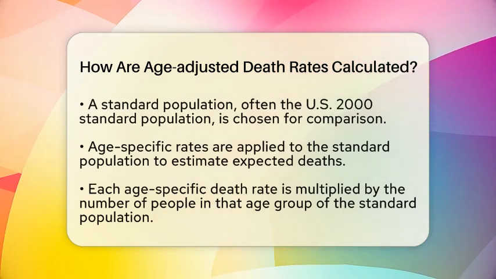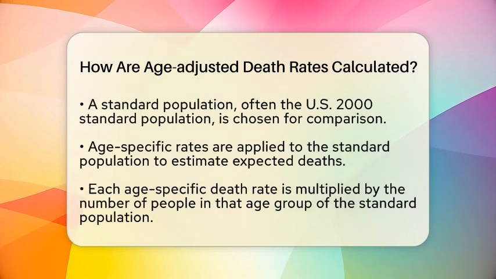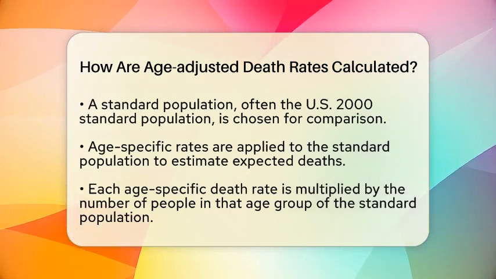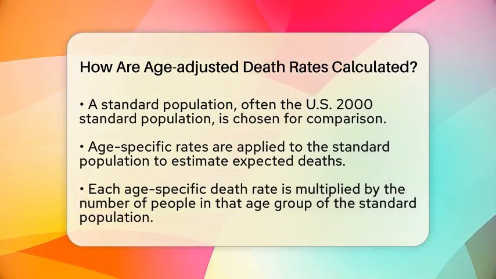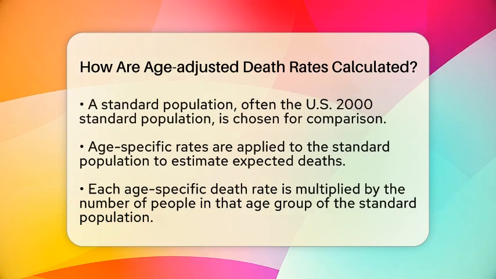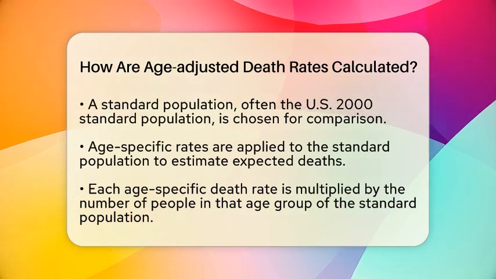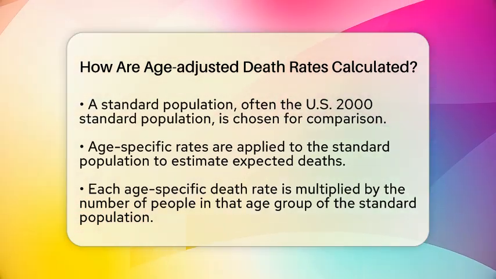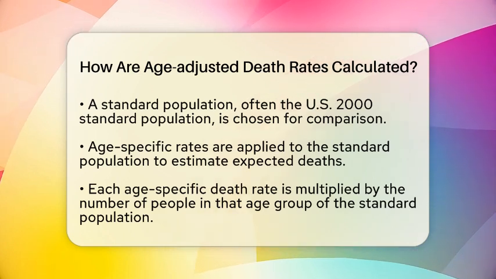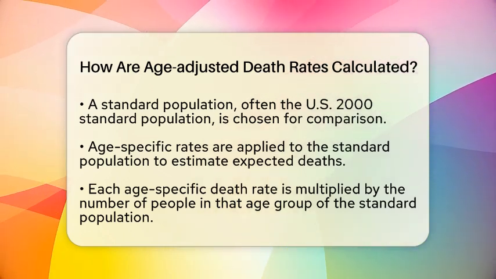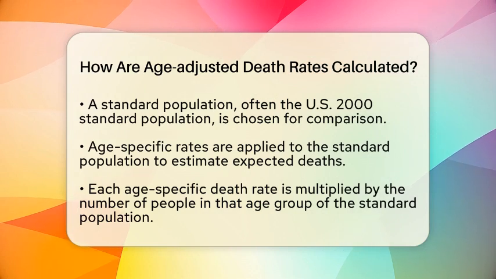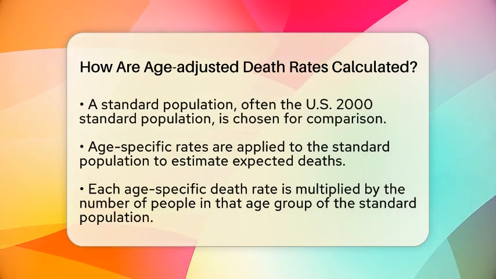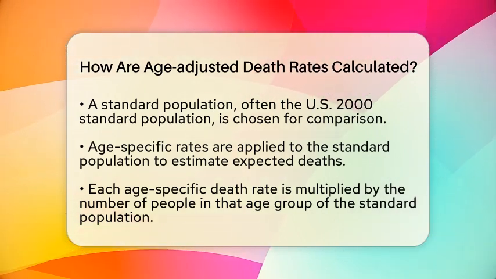A common choice is the United States 2000 standard population. This standard helps ensure that we are comparing apples to apples when looking at different populations. After that, we apply the age-specific rates to our standard population. We multiply each age-specific death rate by the number of people in that same age group of the standard population.